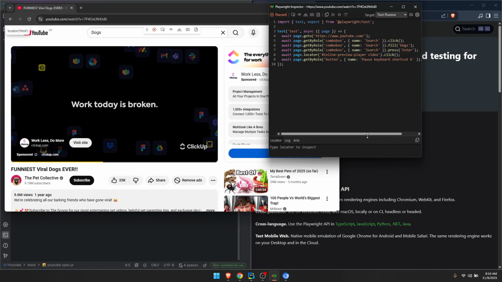This is recording everything, which is really useful to be honest. It's recording any click, any press, any typing, anything. And you can select the language that you want to use. In my case, I'm using JavaScript, so I'm using the Node.js test runner, but you can select any of those languages, which is really cool to be honest.